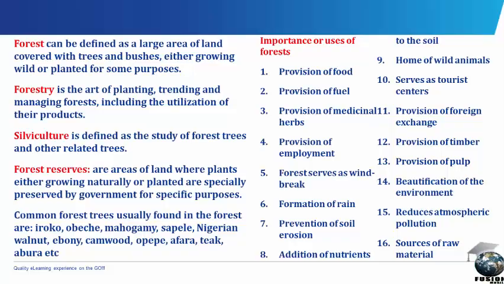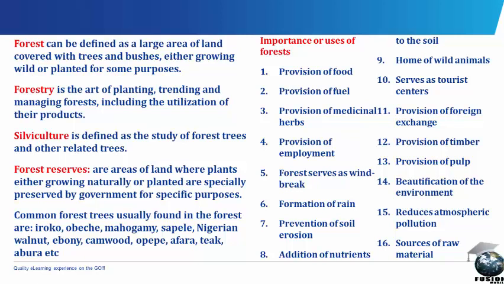Forest management. Forest can be defined as a large area of land covered with trees and bushes, either growing wild or planted for some purposes. Forestry is the art of planting, tending, and managing forests, including the utilization of their products. On the other hand, silviculture is defined as the study of forest trees and other related trees.